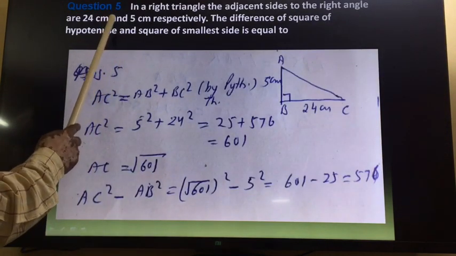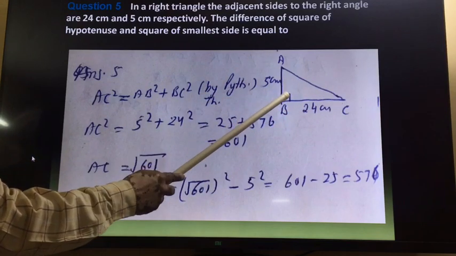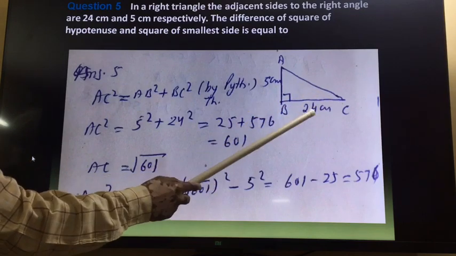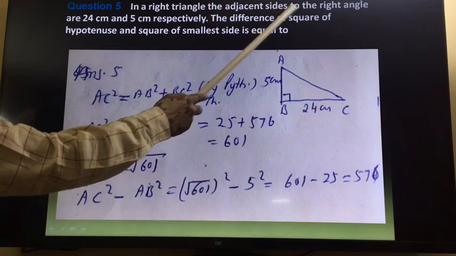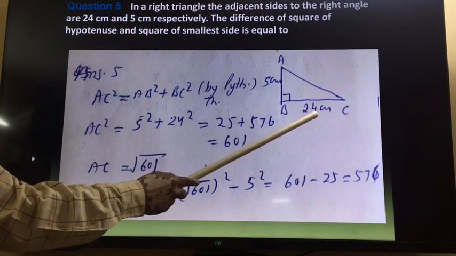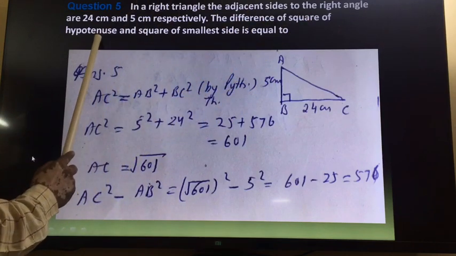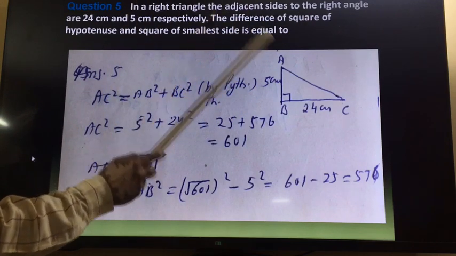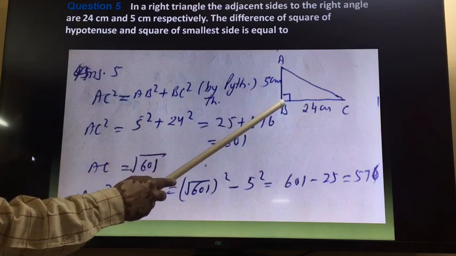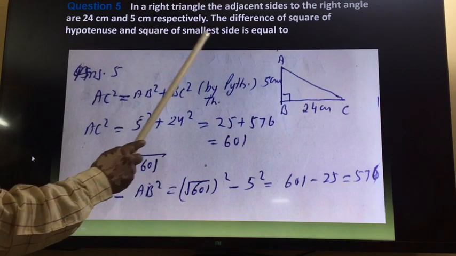Now question number 5, in a right triangle. This is a right triangle ABC in which angle B is 90 degrees, and AB and BC are called adjacent sides. The adjacent sides of this right angle are 24 and 5 centimeter respectively. So one side is 24 and the second one is 5 centimeter. We need the difference of the square of the hypotenuse and the square of the smallest side. Here these are the two sides, this is the hypotenuse, and the smallest side is AB. So we will find the difference of the square of the hypotenuse and the square of the smallest side.